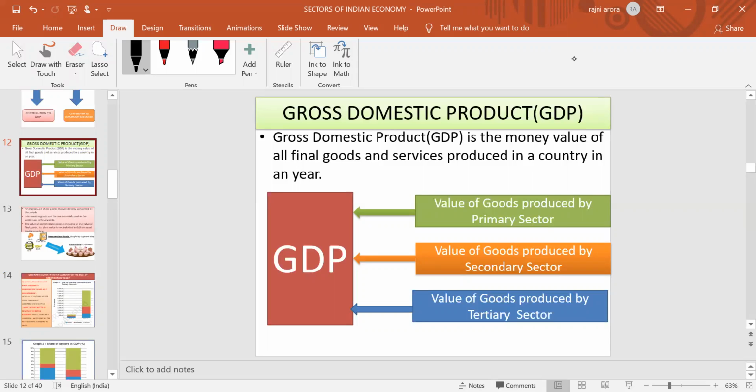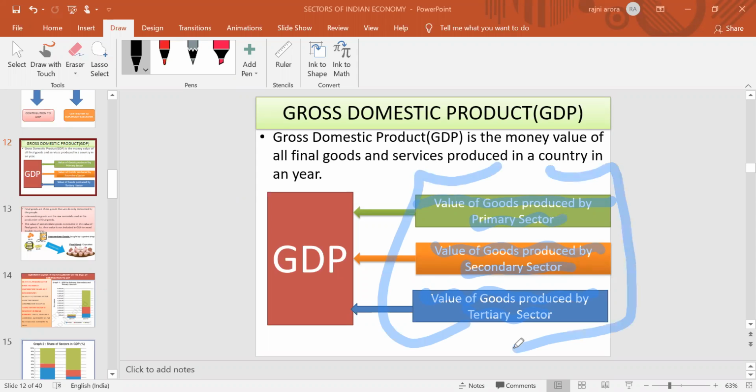So in GDP, the value of goods produced by the primary sector plus the value of goods produced by the secondary sector plus the value of goods produced by the tertiary sector, all collectively summed up, will be equivalent to the GDP.